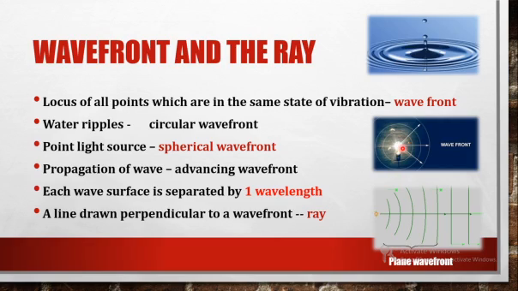Now if you consider a point source like the sun, what is the specialty in comparison with a light bulb? The light bulb is closer to us, while the sun is at a very large distance from us. But the sun is again a point source, so we'll be getting spherical wavefronts.